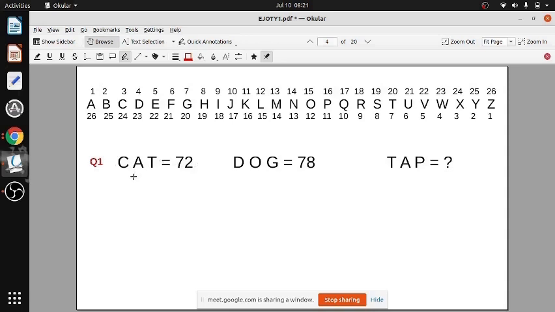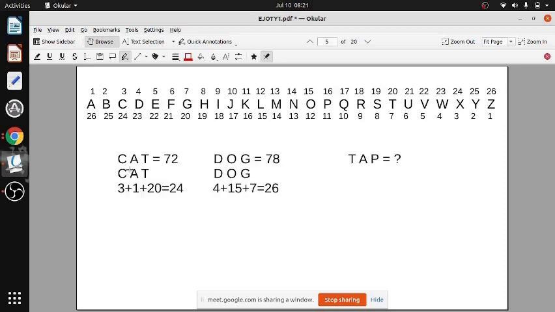That means you have to add the numbers. In a 3 digit number there is no subtraction, so you have to add, because it can't be letter by letter. If it were letter by letter, you would have a 3 digit number. Dog would also be 3 digit. Since it is not 3 digit, it is a number obtained by maybe adding the values. Now let us see how.